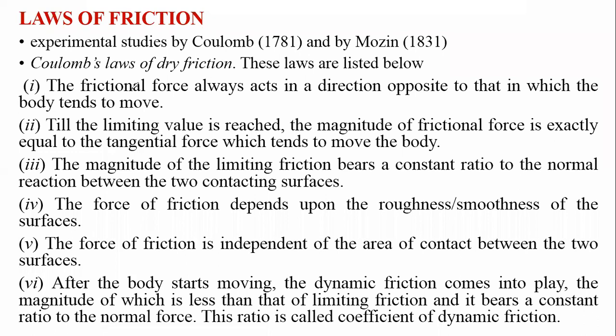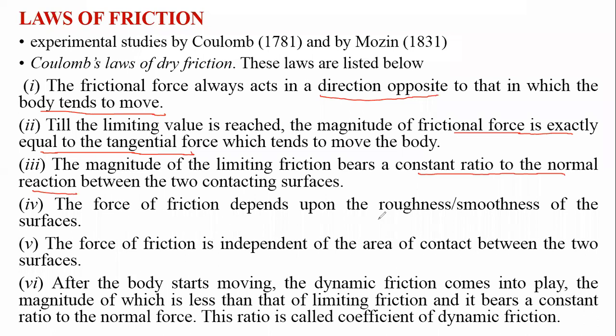First, the friction force always acts in the direction opposite to which the body tends to move. Second, till the limiting value is reached, the magnitude of the friction force is exactly equal to the tangential force. Third, the magnitude of limiting friction bears a constant ratio to the normal reaction, that is the coefficient of friction.